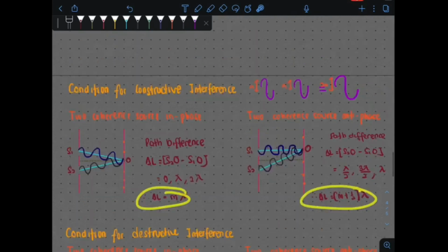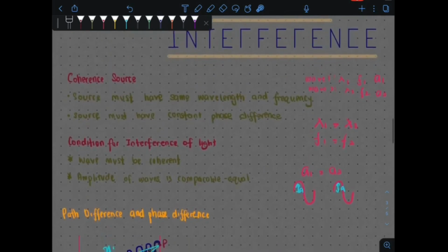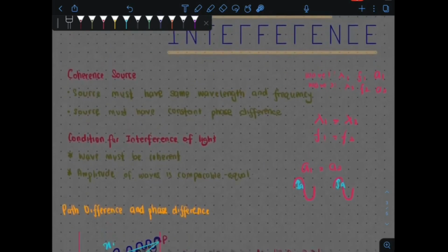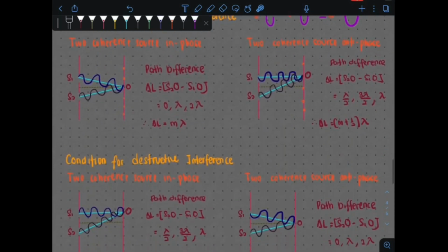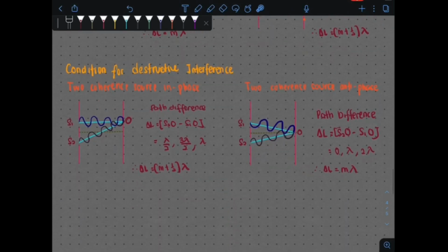Maka equation dia pun berbeza dekat sinilah, sebab kita dah cakap tadi syarat untuk constructive interference of light adalah wave must be coherent. Apa maksud wave must be coherent dekat sini adalah satu, same frequency, same wavelength, iaitu the next one adalah constant phase difference. So perbezaan fasa antara dua wave kena sentiasa constant, kena sentiasa sama. It doesn't matter dia nak bertemu dekat mana titik sekali pun. So perbezaan antara mereka kena sentiasa constant. Kalau sebanyak kosong, kena sentiasa kosong. Kalau sebanyak lambda, kena sentiasa sebanyak lambda dekat sini.